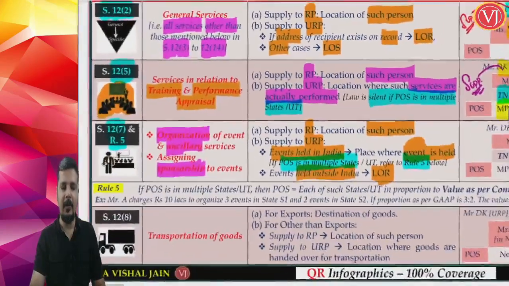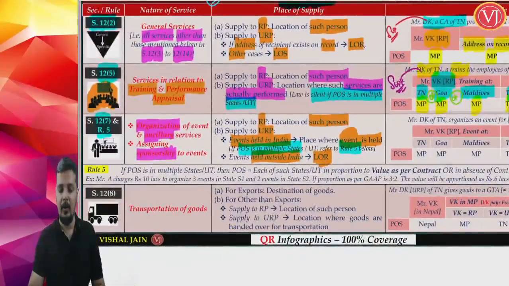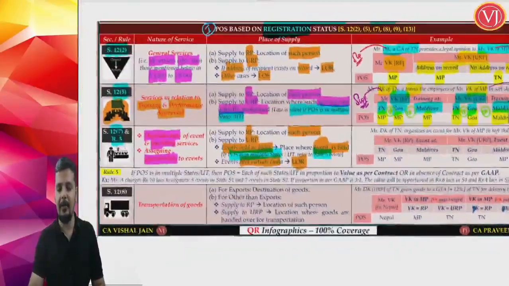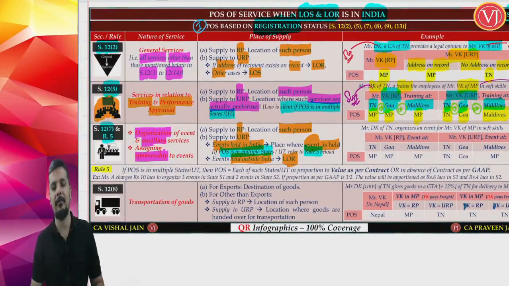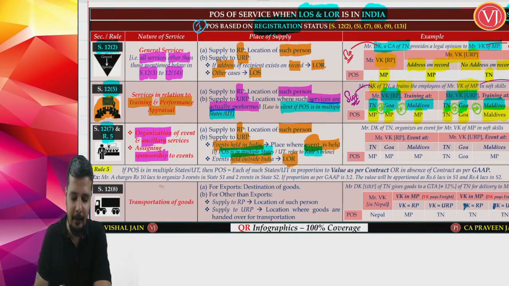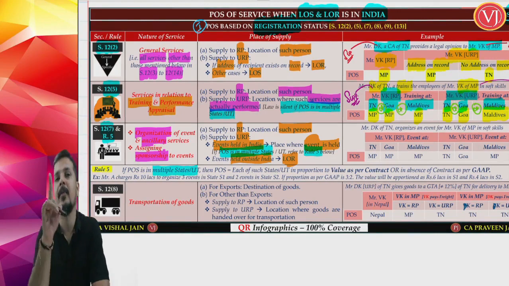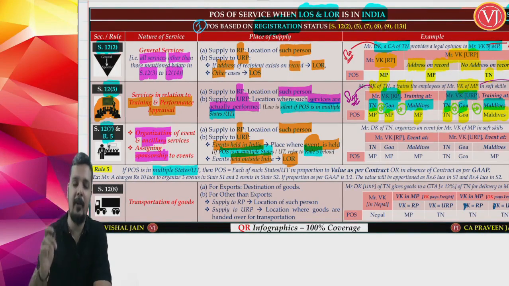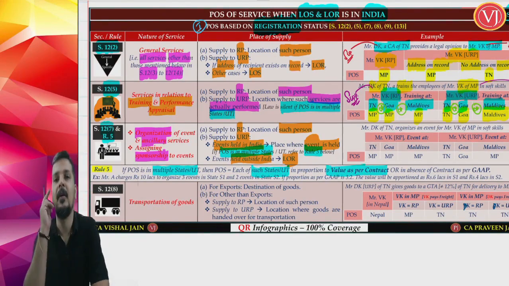Now, what is Rule 5 talking about? Rule 5 of IGST rules. Rule 5 is telling that if place of supply as per section 12 subsection 7 is multiple states or union territory, for organization of an event or ancillary services, including assigning the sponsorship to that event, then place of supply is each of that state or union territory in proportion to the value as per contract. So you have to go by contract.